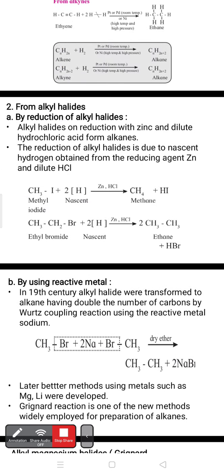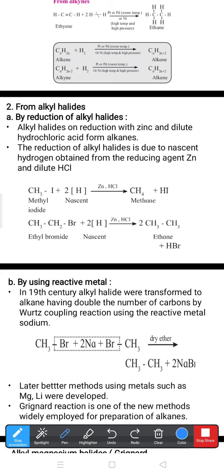Later on, the second method I want to discuss is from alkyl halide. In that, the first method is by reduction of alkyl halide. I said reduction means addition of hydrogen. Now here, alkyl halides on reduction with zinc and dilute hydrochloric acid form alkane. The reduction of alkyl halide is due to nascent hydrogen, meaning single hydrogen atoms, from the reducing agent zinc and dilute HCl. Example: CH3I, methyl iodide, combines with two nascent hydrogen in presence of zinc and HCl. From this we get CH4, methane, plus HI.